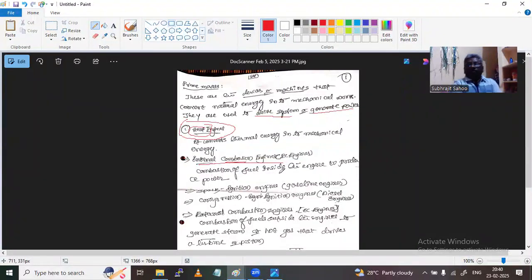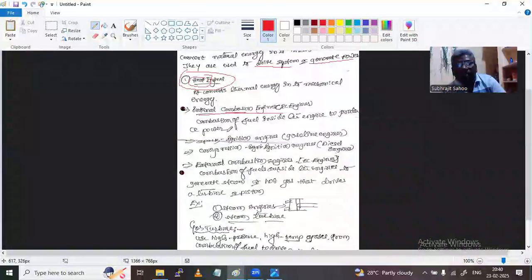So combustion of fuel inside the engine is very useful to drive the system, and it produces power using thermal energy. This is one type of heat engine.